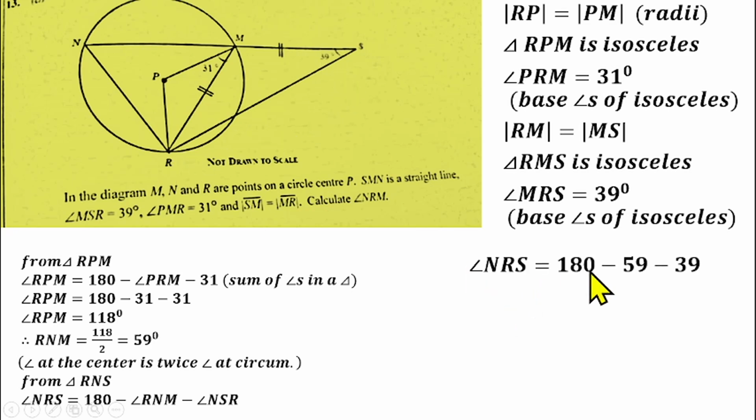So if we substitute that, it will give us 180 minus 59 minus 39. That will give us 82 degrees. So that means the whole angle here is 82 degrees.